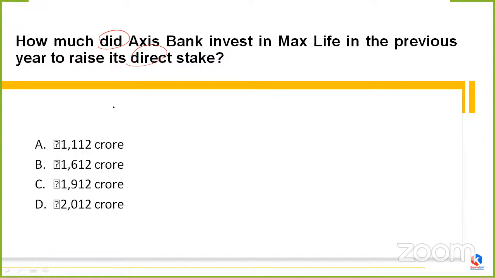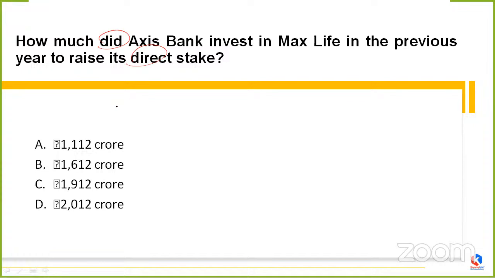Okay, so whether it's about rupees 1,112 crore, 1,612 crore, rupees 1,912 crores, or 2,012 crores. See, why am I spelling it out in such a manner? So as to save your and my time, of course.